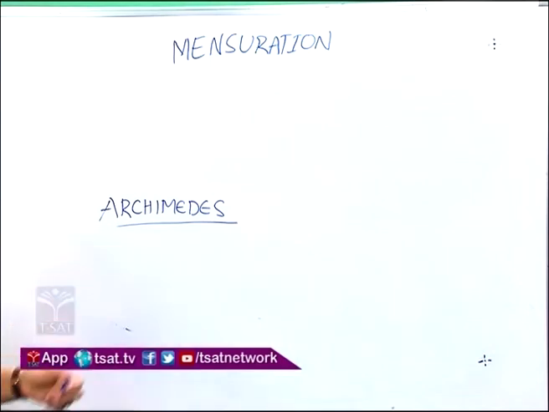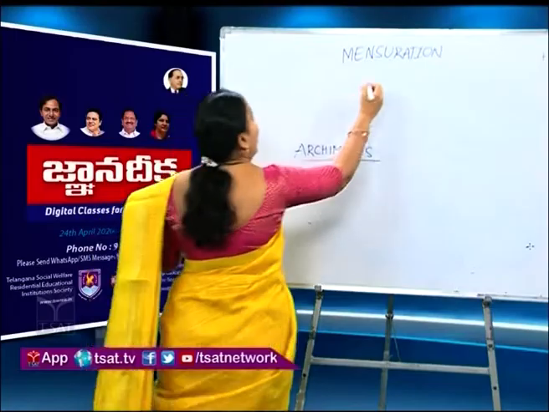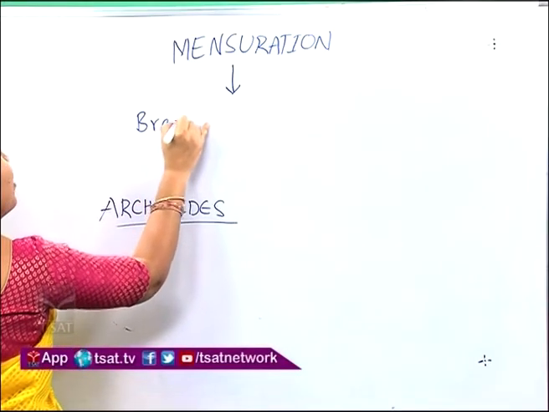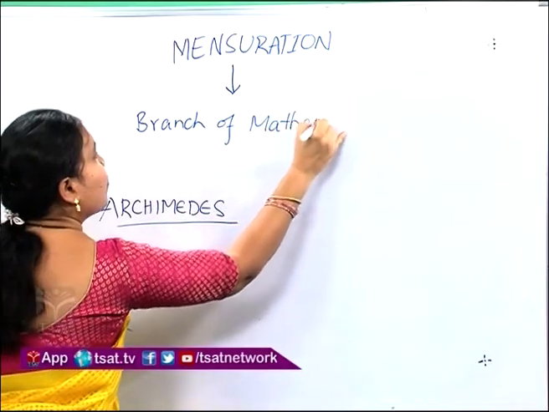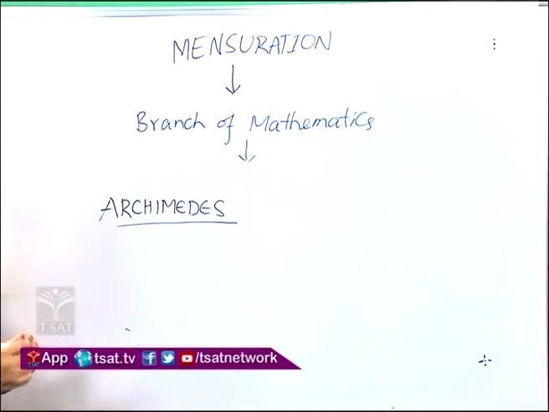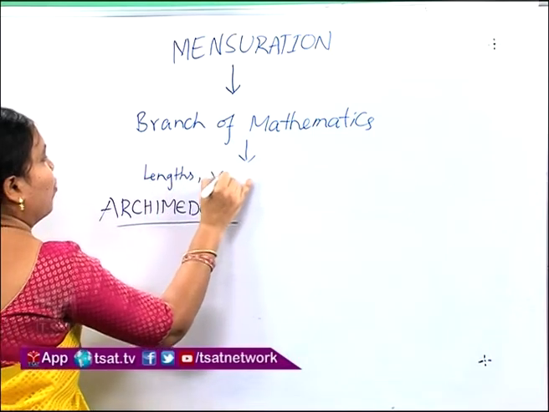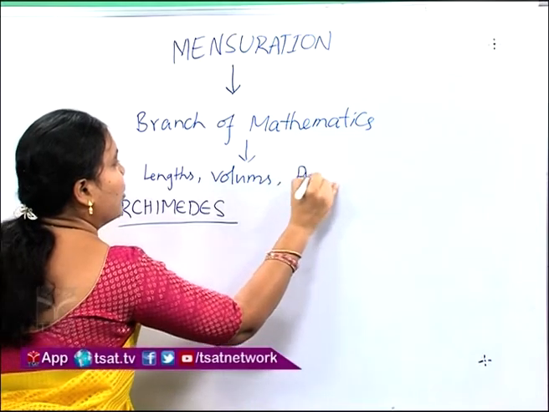He was a Greek mathematician, physicist, engineer, inventor and astronomer. And also mensuration is a branch of mathematics where we deal with calculations of lengths, volumes and areas.